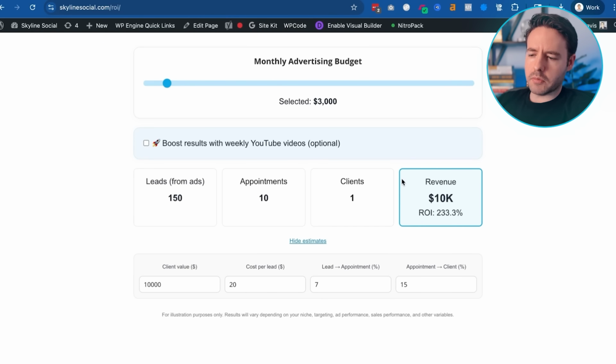Now, you'll notice the numbers don't change a lot if you are only spending a little bit of money each month on ads, but the more that you spend, the more you can see these numbers have an effect in terms of how many appointments and how many clients you get.